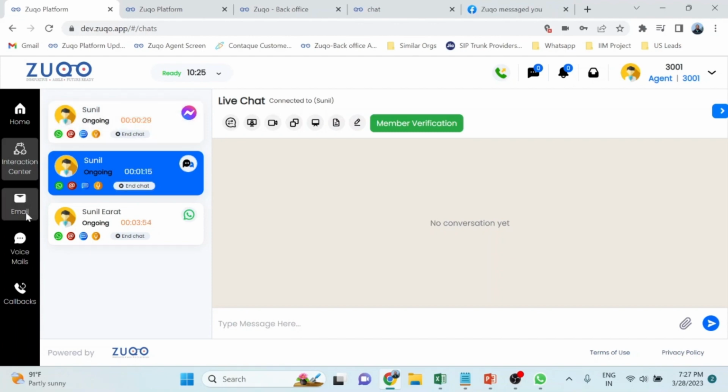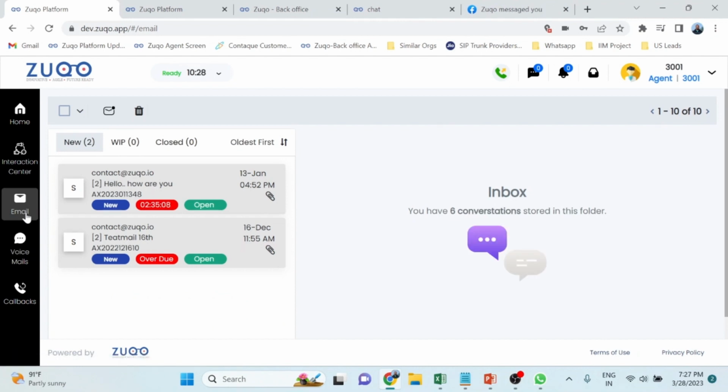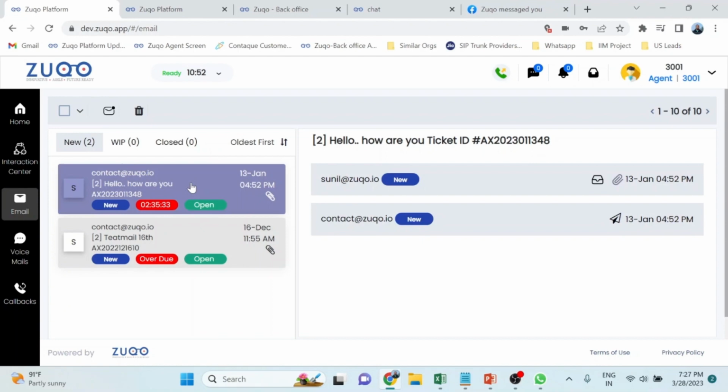Similarly, email as well, wherein we can integrate with your email gateways and monitor or listen to those accounts. For example, support at abc.com, or any other email ID to which your customers send emails, and you can follow complete service management over here, wherein a ticket is generated for a particular conversation. You can track those conversations. The agent can see the email, respond to it over here itself, and also see whether it is beyond the defined SLA.